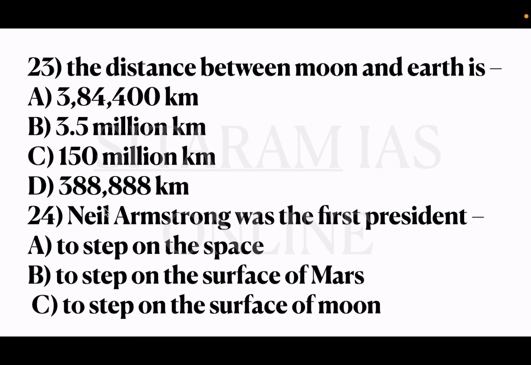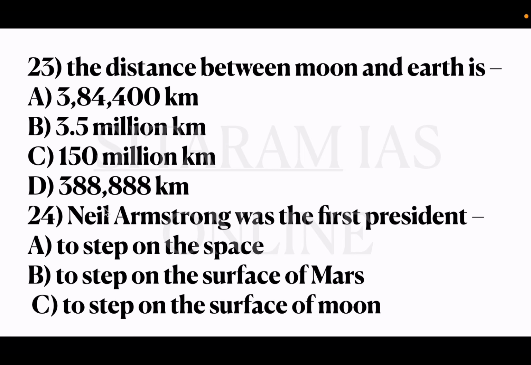And here the distance between the moon and earth is 384,400 kilometers. Okay, now 24th question, Neil Armstrong was the first person to option A step on the space, B step on the surface of Mars, C step on the surface of moon.